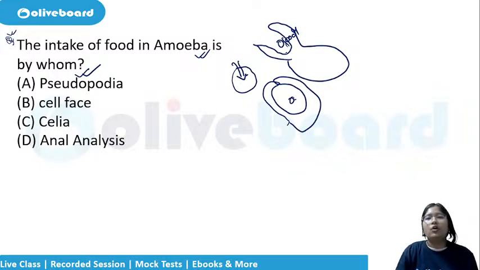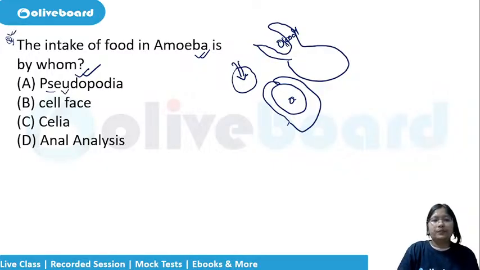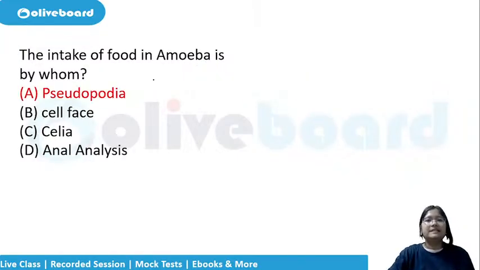So what do these false ones mean? Cilia? No. False means pseudo, right? Whenever the word pseudo is used, that means false. So these false finger-like structures are known as pseudopodia. They will intake the food with the help of pseudopodia. Alright.